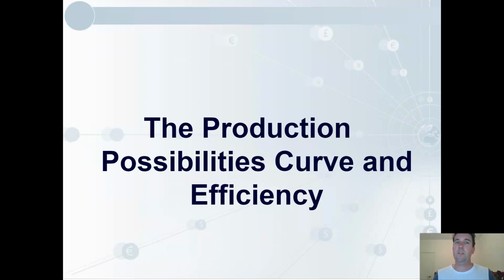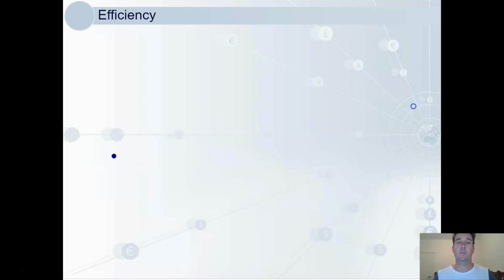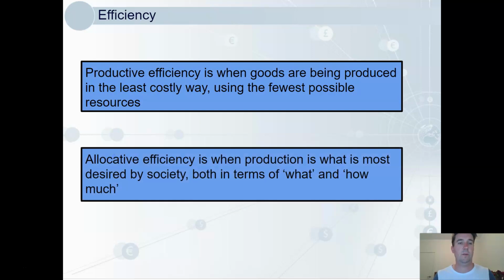We mentioned efficiency briefly earlier, but we'll get a bit more specific here. We've got two types of efficiency. We've got productive efficiency, and that's when goods are being produced in the least costly way, using the fewest possible resources. It's what we generally think of when we think of the term efficiency. It's when the production is a point on the PPC, as we saw before, anywhere on the PPC.